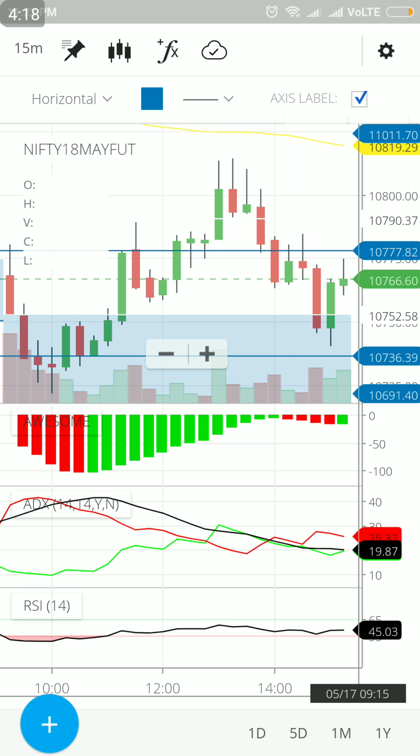What happened next? As the candle kept ticking, it did not go up, it came down, and if you were holding it till the end, the day closed at a price somewhere around 10,766. So maybe you would have made a loss of around 10 to 15 points. So that is one option as a trader that you could have had to trade today. Now I'm talking about the second option that you would have got today. What is the second option? The second option is this.